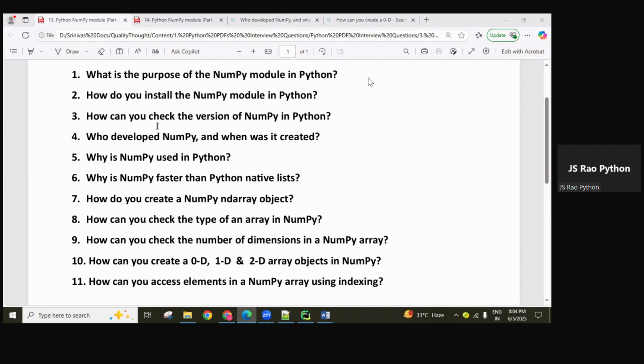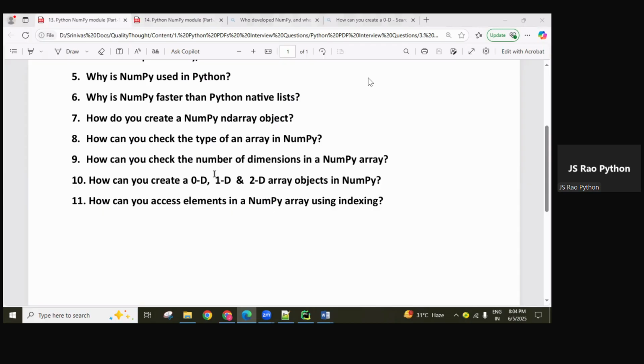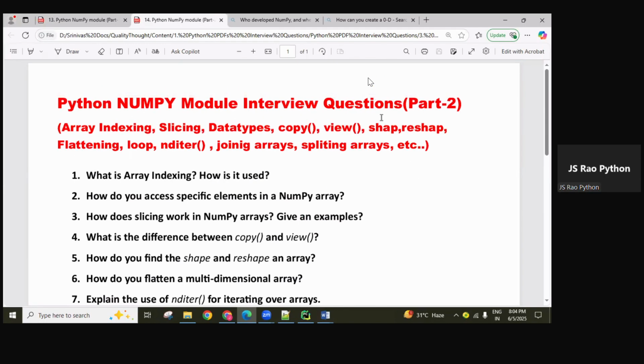Hope you are understanding, guys. Okay, these all questions I explained. Indexing and slicing, today also I'll give you. As I already explained in the last session how to access based on indexing and slicing, for that I'll share a separate material today.